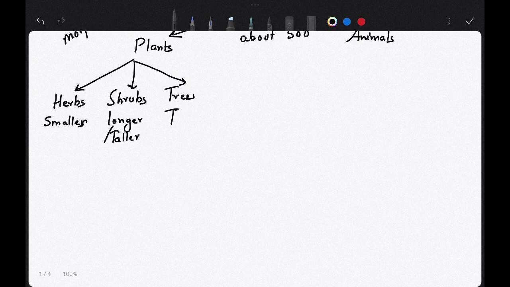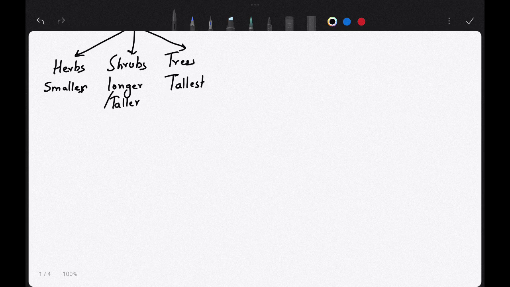And these trees are the tallest. Okay, so the height differences make it easier to understand that this is a herb, this is a shrub, and this is a tree. Now let me give you an example. Suppose grass. The size of grass is so small. The size of shrubs, in which you see roses, okay, these are taller than the grass. And in trees you see, suppose, a mango tree.